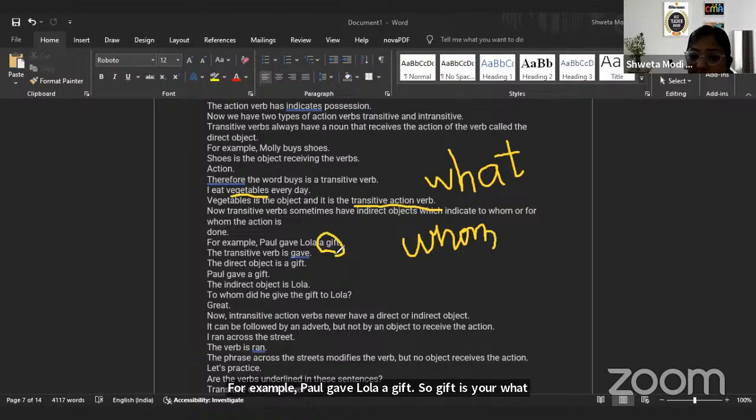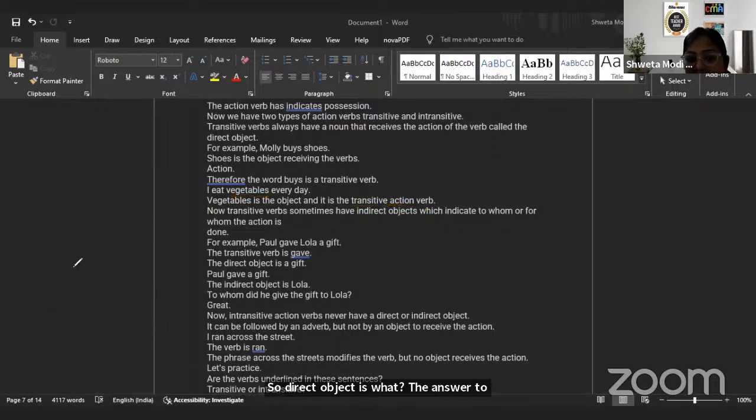A gift, that is your direct object. To whom did Paul give? Lola. That is your indirect object. So direct object is the answer to what, and indirect is to whom. Gift is your direct object, but to whom was the gift given? Lola. Lola is your indirect object.